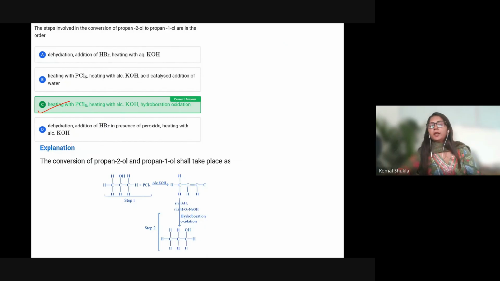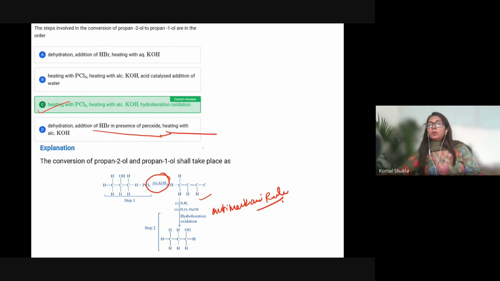In step one, alcoholic KOH is going to react and remove a water molecule, so the alkene will be formed. Then we use HBr in the presence of peroxide, so the anti-Markovnikov rule applies.